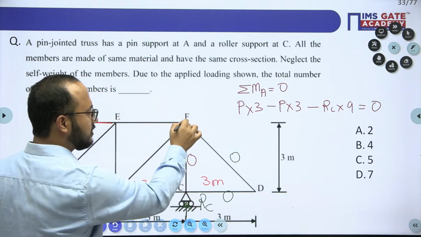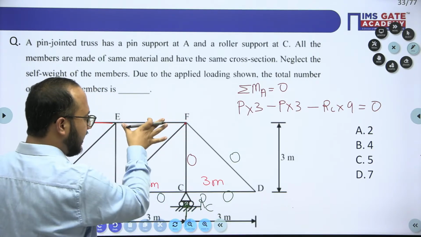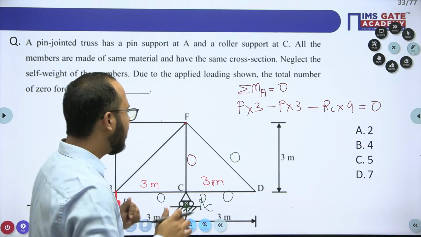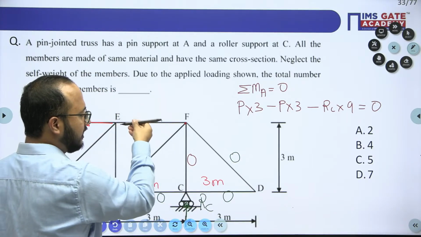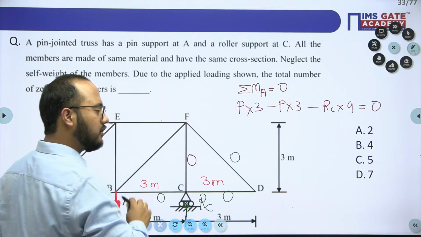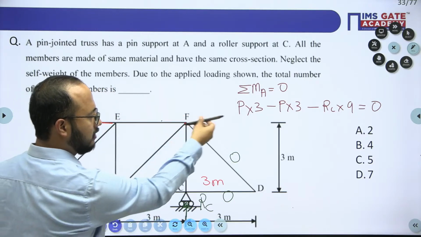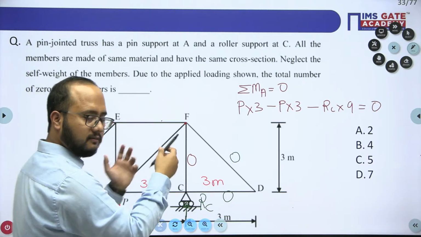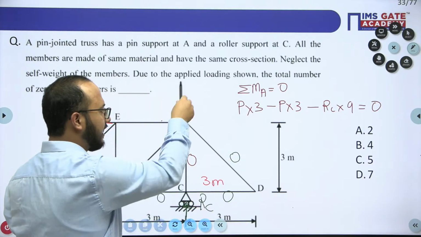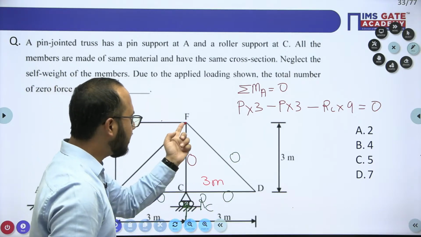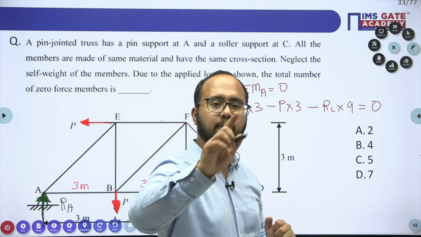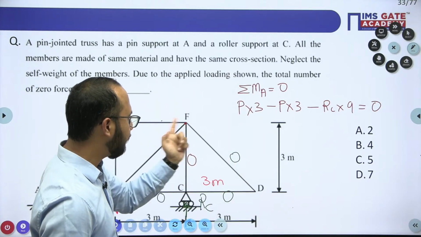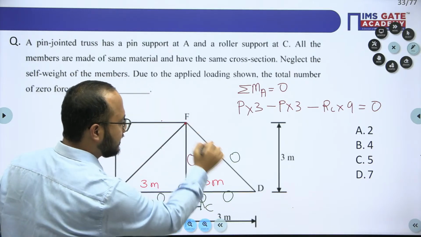Now focus on this joint. Only EF and this BF will be there. To balance EF, there has to be one horizontal component. This one will provide the horizontal component. But to balance BF, we need vertical as well as horizontal. But in joint F, there is no vertical component. Try to focus on this F, right? Automatically this is 0, this is 0.